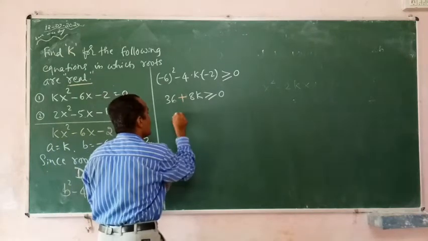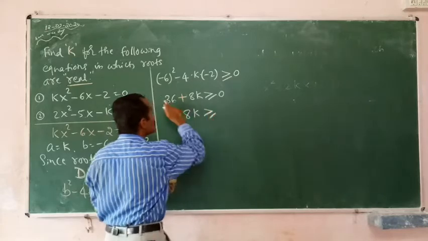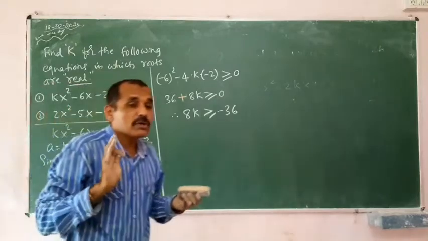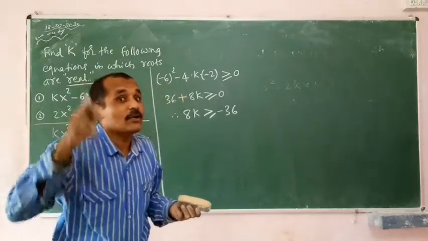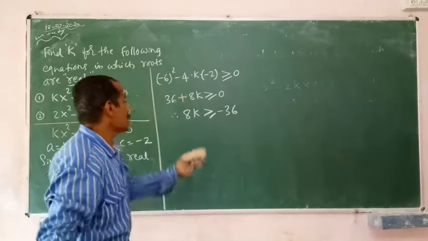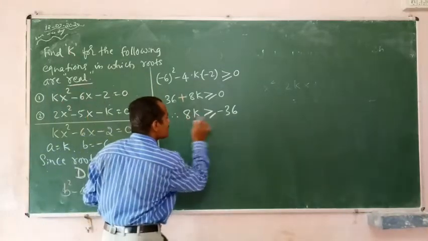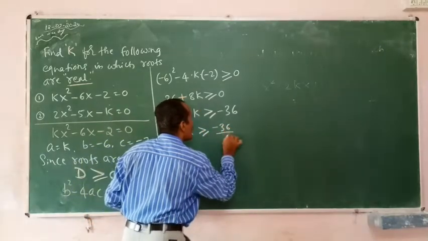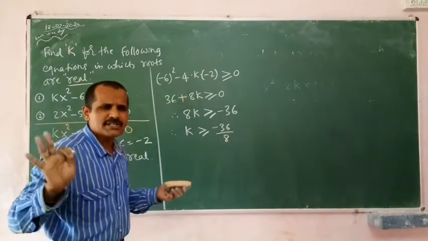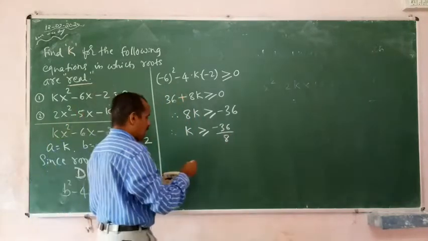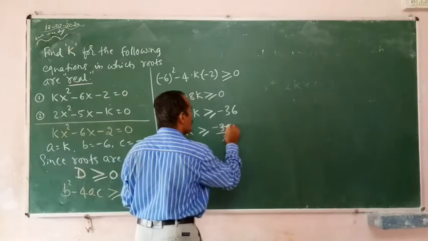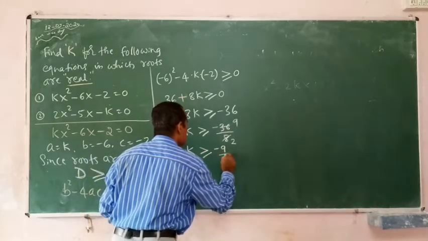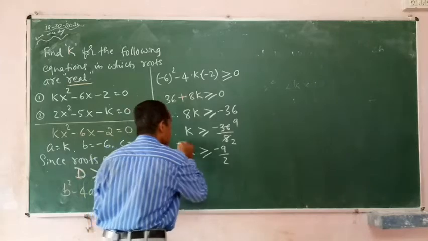Okay, I write therefore 8k is greater than or equal to minus 36. See, I am telling you again, I want to keep k as positive because I want to find the value of plus k. So I will keep this k as positive. This I will take in the denominator. Therefore, k is greater than or equal to minus 36 by 8. No changes at all. Everything is same. And 4 2s are 4, 9 4s are 36. K is greater than or equal to minus 9 by 2 is the answer.